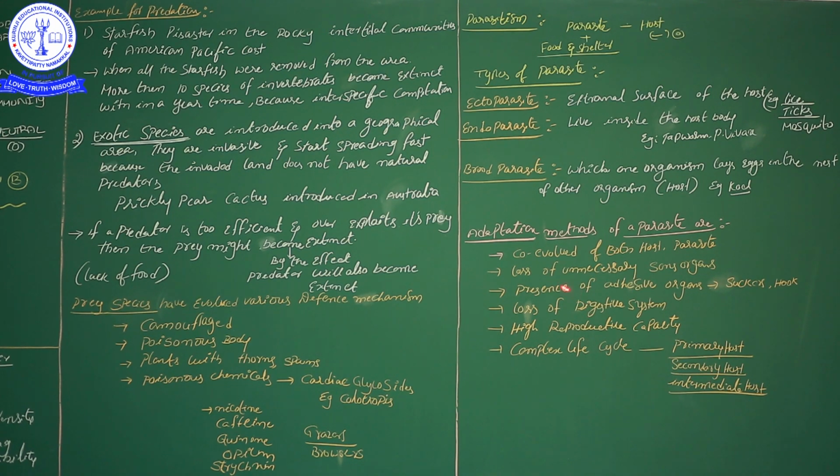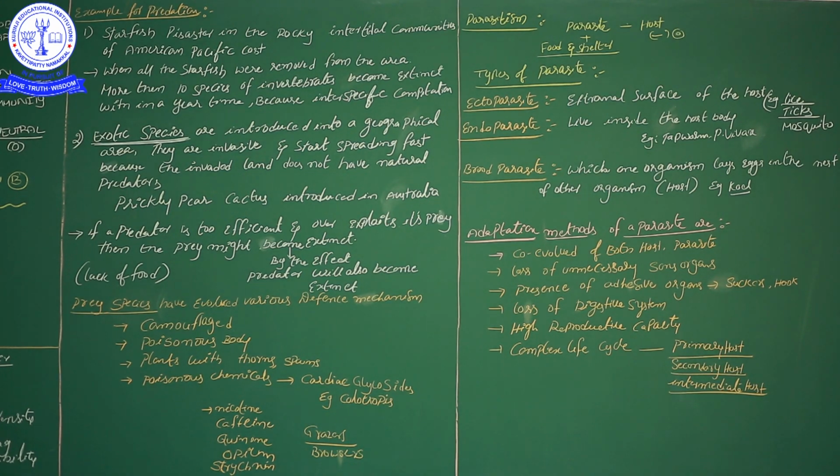So those are the adaptations of a parasite. When a parasite needs to maintain its life cycle inside the host, as an endoparasite, these adaptations are needed. Here I didn't mention one more character: the body is covered with a mucus cuticle.